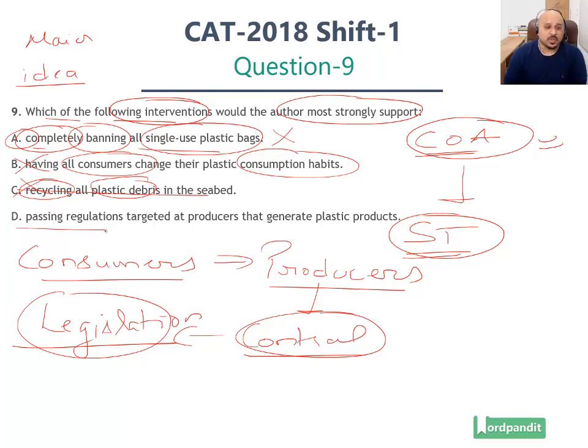Option number D is what the author suggests, passing regulations targeted at producers that generate plastic products. So once you have these regulations in place, you can control the production of plastic. If you can control that, then you can control its usage as well, and that is what the author implies. That is his primary intent in the passage. That is his primary message in the passage. Option D perfectly matches that, and hence is the correct answer here.